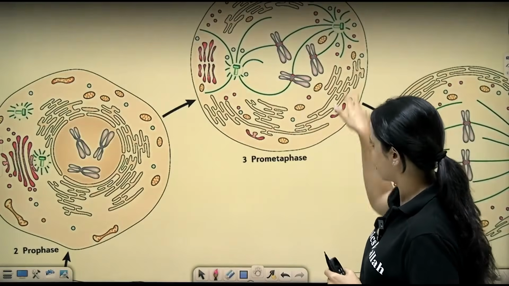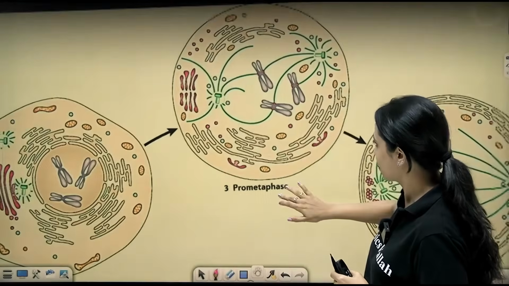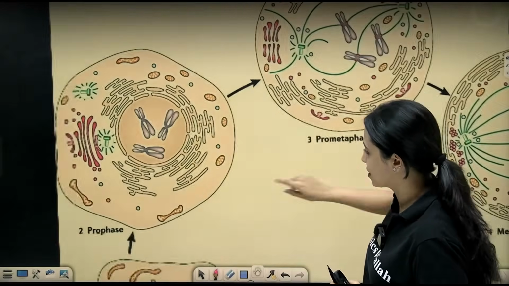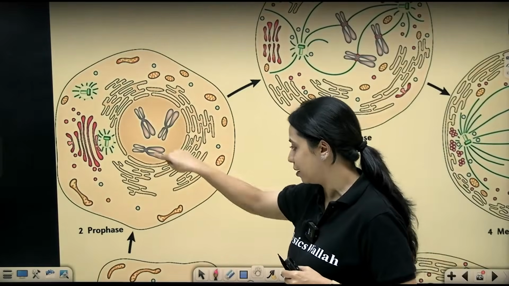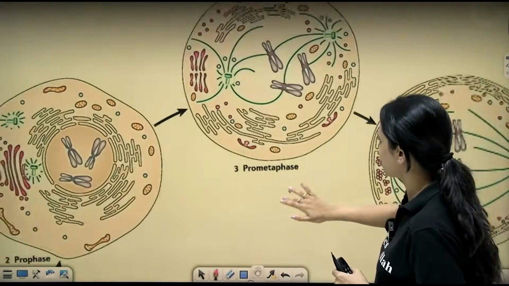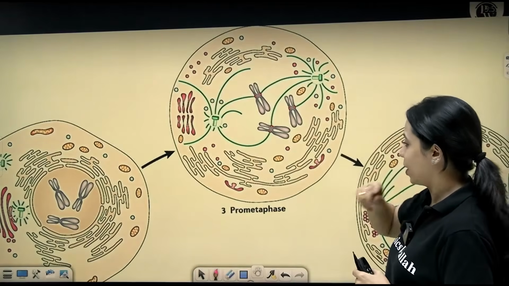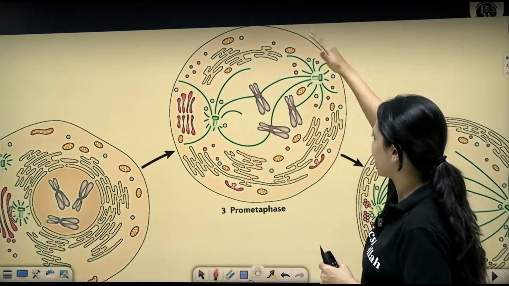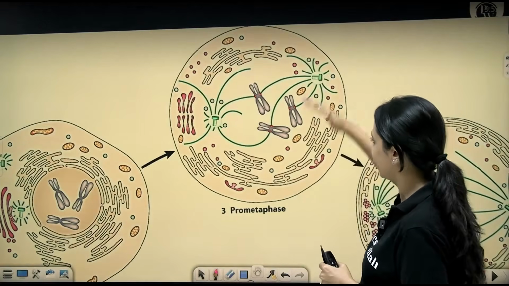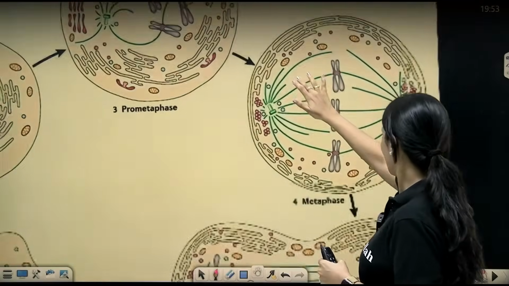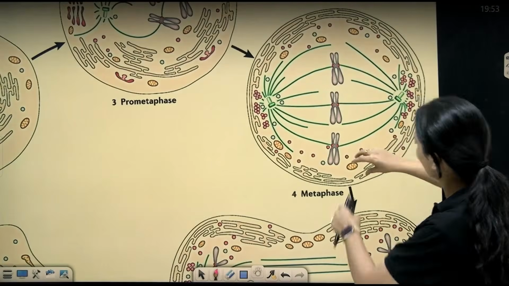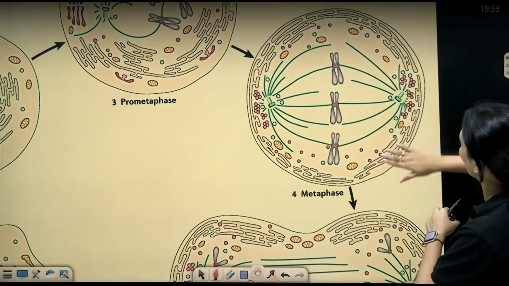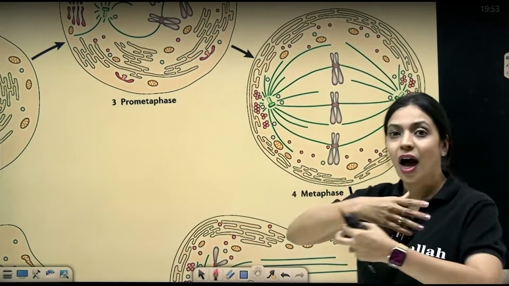You can see this is the transition phase during pro-metaphase. You can see how the nuclear membrane has started to disintegrate here in prophase. This is the transition phase between prophase and metaphase, and you can see how whatever existed in the center is moving towards the side. Mitochondria were spread out, they are moving towards the side. If you come towards metaphase, you can see how almost all the vesicles, mitochondria, and other organelles are spread out towards the outer surface, towards the periphery of the cell.